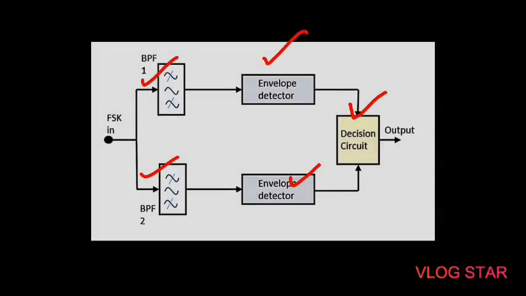It also reshapes the waveform to a rectangular one. So at the output we will get the digital signal. Next is the synchronous FSK detector.